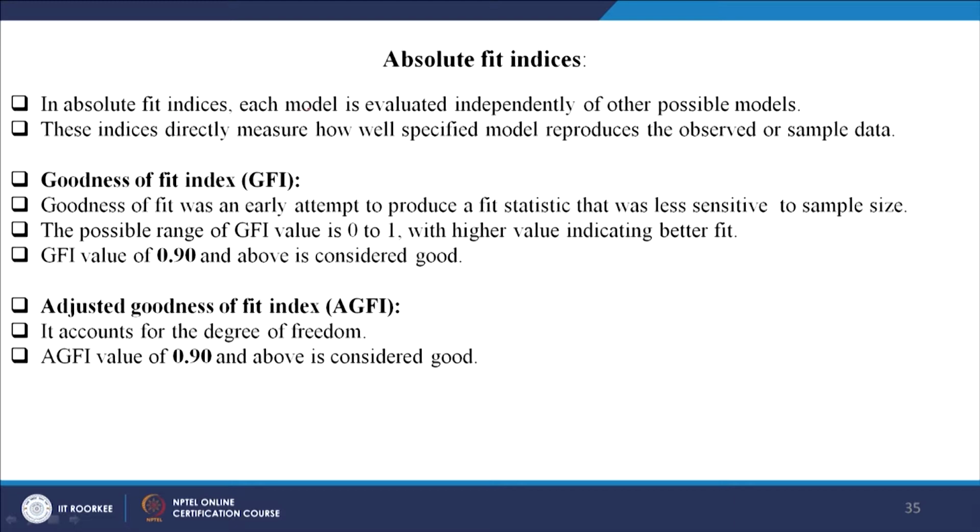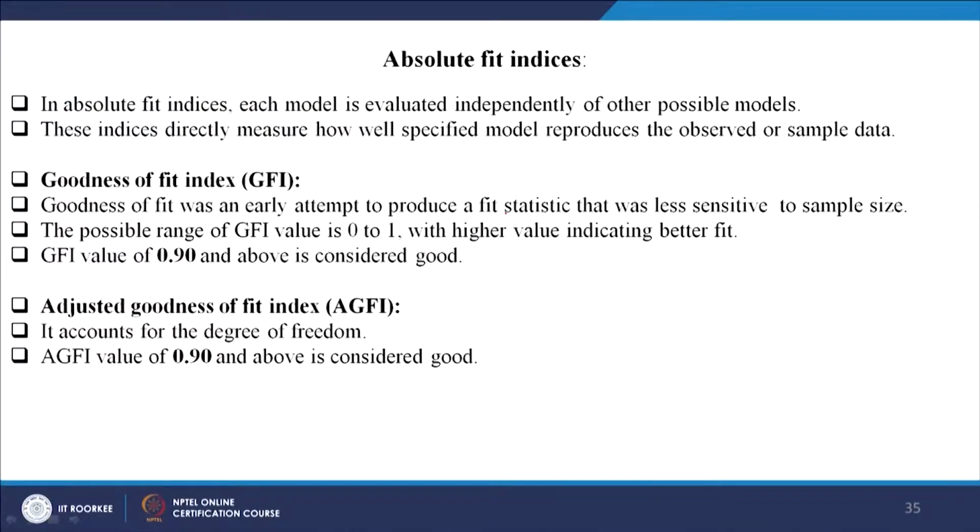When you test a model, you should take at least one from each group of indices. For example, the goodness of fit index was an attempt to produce a fit statistic that was less sensitive to sample size. For somebody who is new, you understand that the higher the value, the better the fit of the model. So, the cutoff value has been kept as 0.9. If GFI is above 0.9, it is considered good. The adjusted goodness of fit should similarly be 0.9 or above, or close to 0.9.